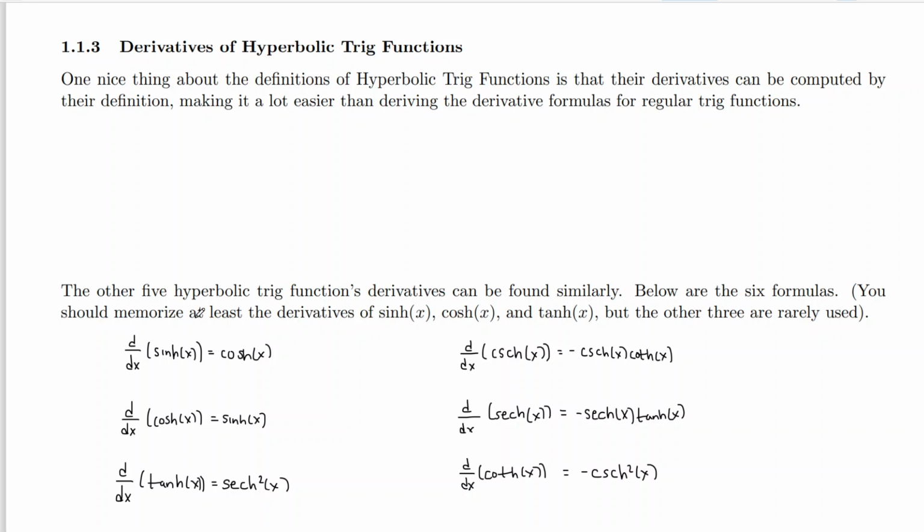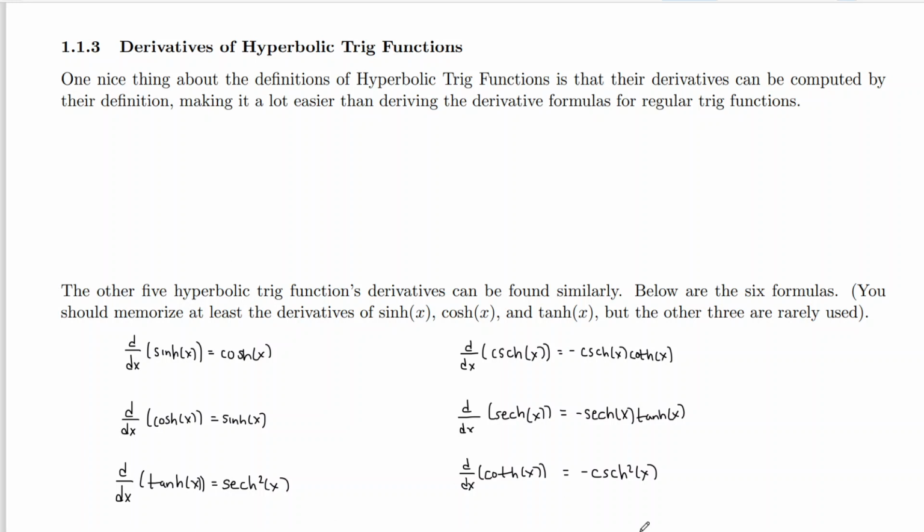If you ever need to graph in your calculator and you don't have hyperbolic trig function buttons, we talked about in the previous video, you just have to use their definition. However, the derivatives of these are the one example where we just use what we already know and we don't have to use the limit definition to figure them out. Why? Because the definition of, let's say, hyperbolic sine just involves e to the x and e to the negative x. And we know how to do the derivative of each part.